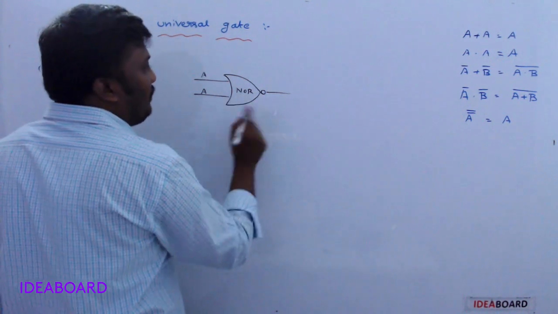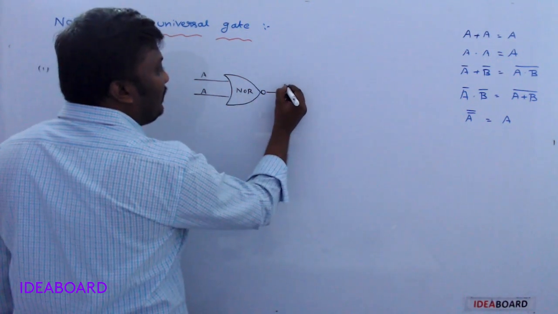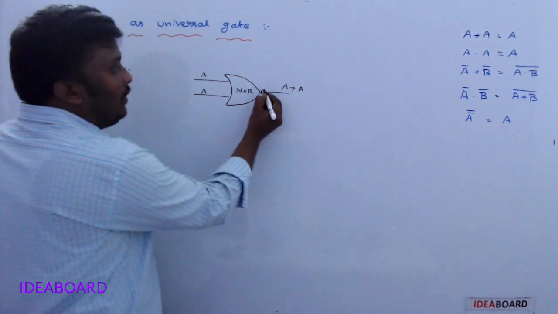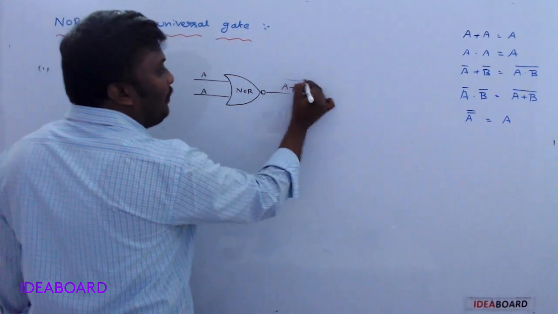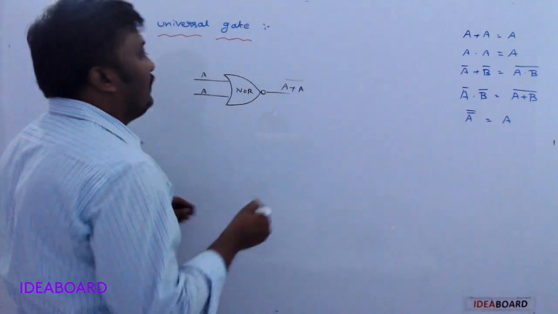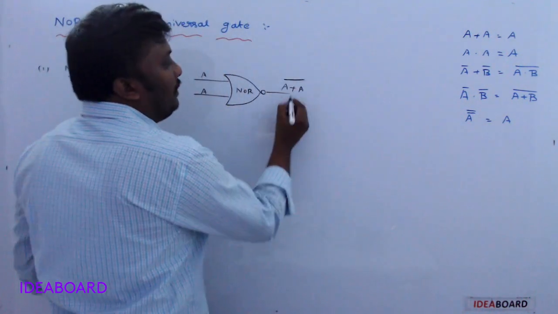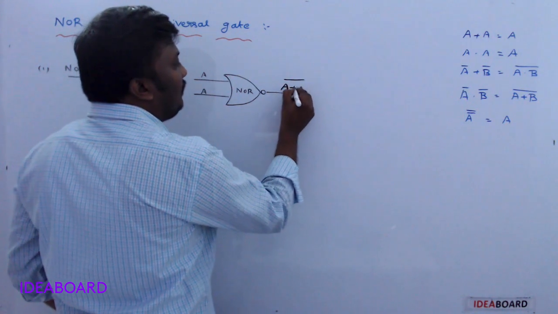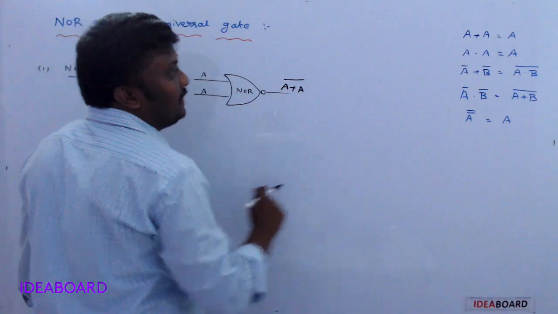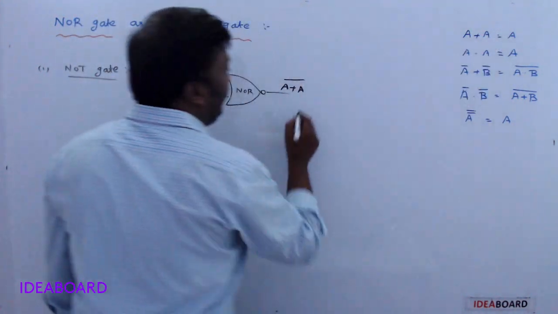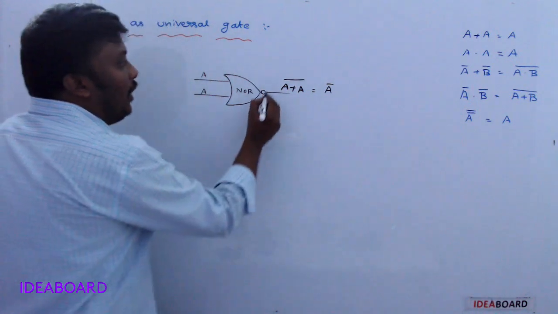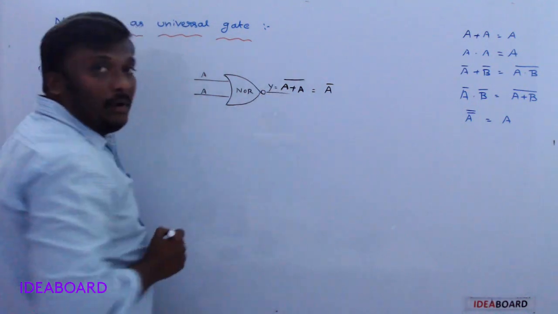NOR first does OR, meaning A plus A, and NOT means the complement of that. What is the value of A plus A? A plus A is A. So what you got is A bar. So the output you got is A bar.